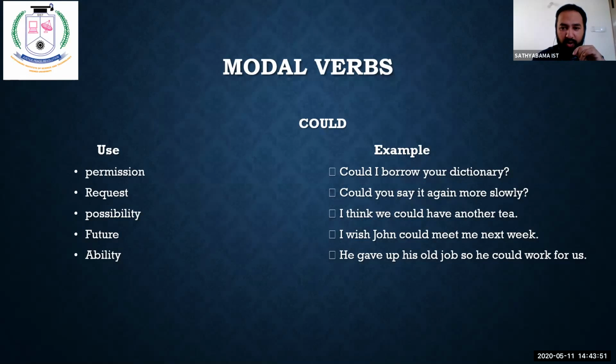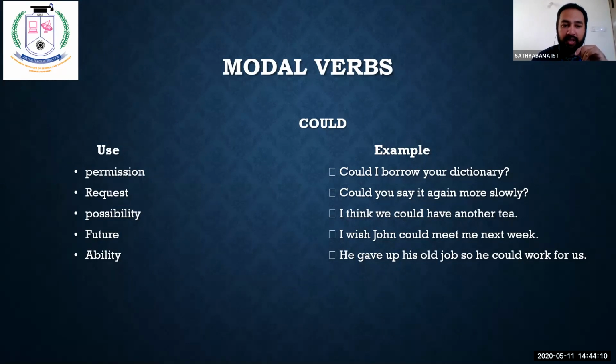I think we could have another tea. Possibility. Future action. I wish John could meet me next week. What is that? Future action.